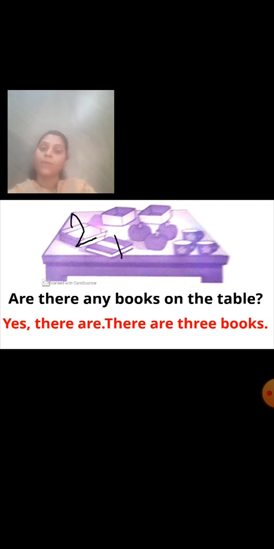So in the first part, you know that there are books on the table. So how will you write the answer? Yes, there are. There are 3 books. How many books are there? There are 3 books. So are there any books on the table? Yes, there are. Full stop. There are 3 books. Okay. Now we'll see the next question.